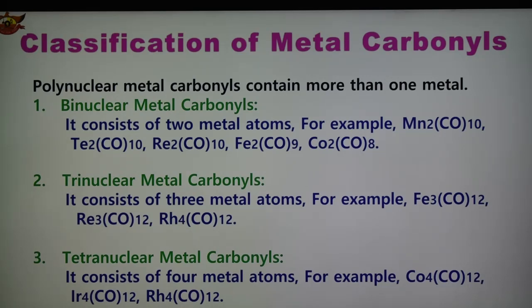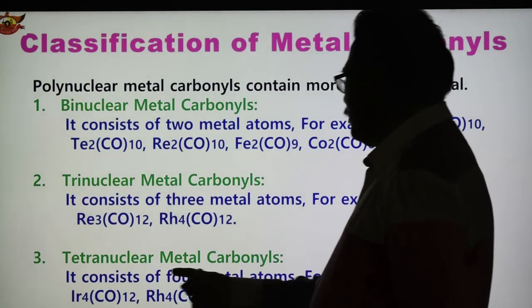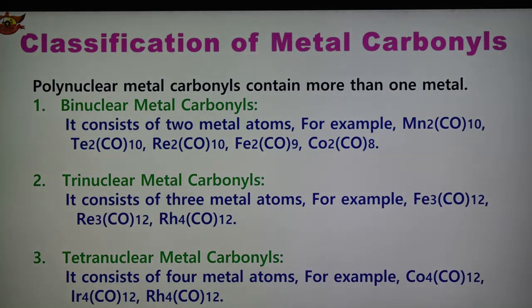And the third type is known as tetranuclear metal carbonyl, and this carbonyl consists of four metal atoms. For example, Co4(CO)12. Here the metal symbols are capital and this is the ligand.